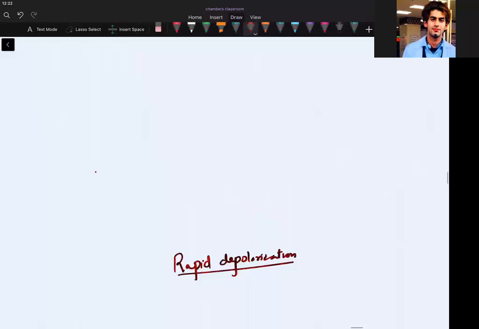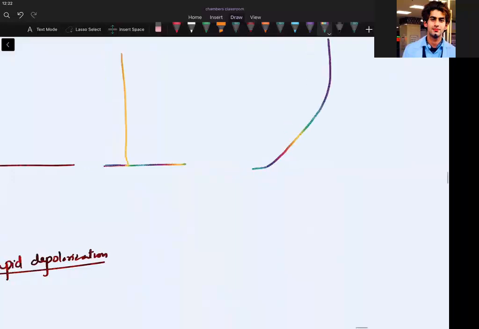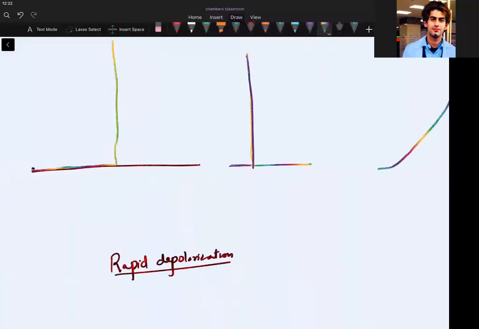Like if I tell you I am walking on a road and I suddenly have to rise up. If this is rapid, it should directly come up. It should not be coming like this and then coming up. No, I'm saying direct shoot, rapid shoot. This rapid upstroke is called zero phase, guys.